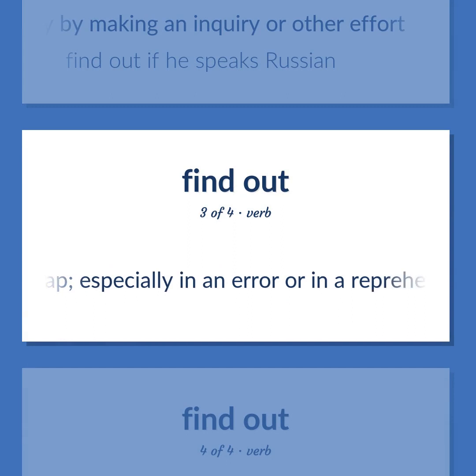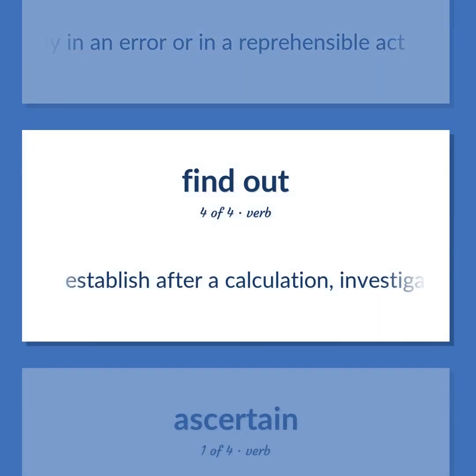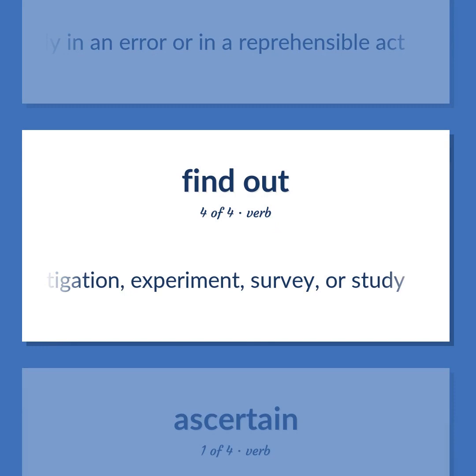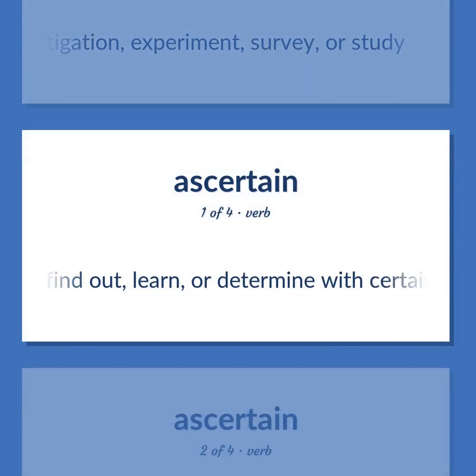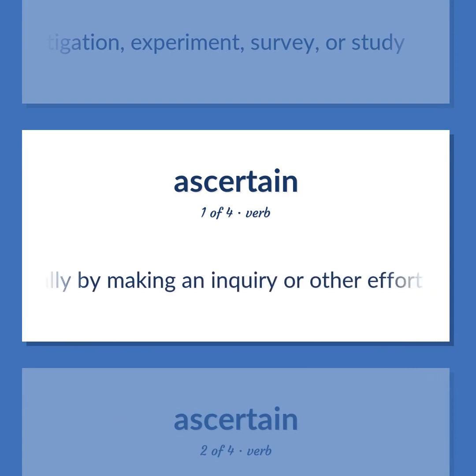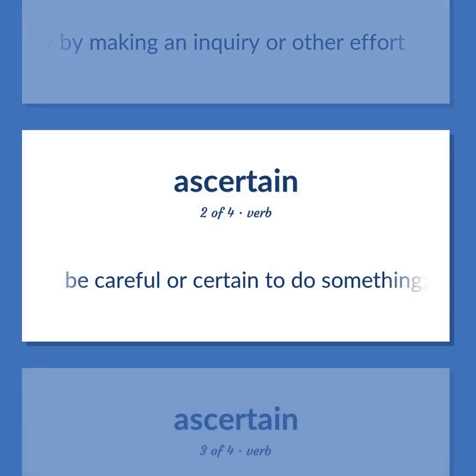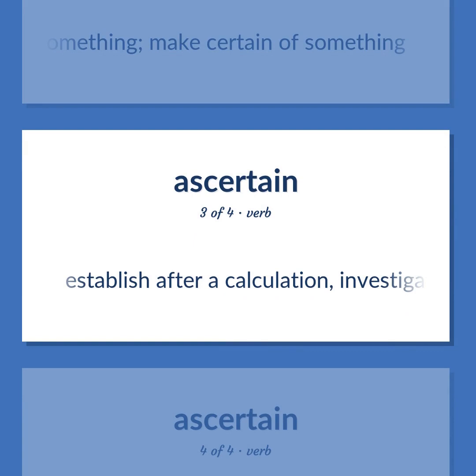Trap, especially in an error or in a reprehensible act. Establish after a calculation, investigation, experiment, survey, or study. Find out, learn, or determine with certainty, usually by making an inquiry or other effort. Be careful or certain to do something. Make certain of something. Establish after a calculation, investigation, experiment, survey, or study.